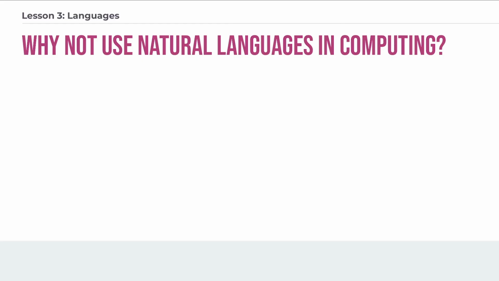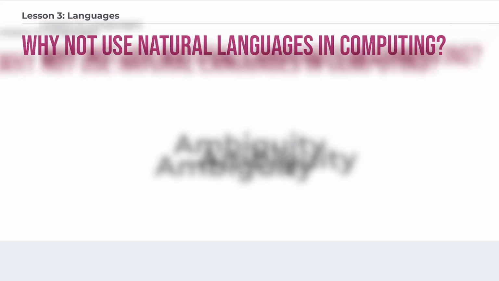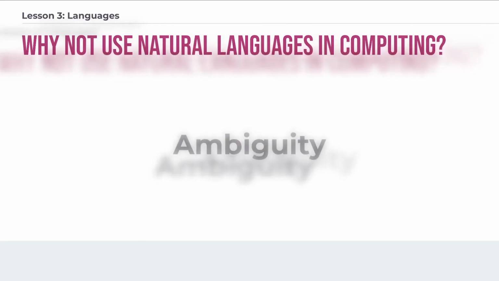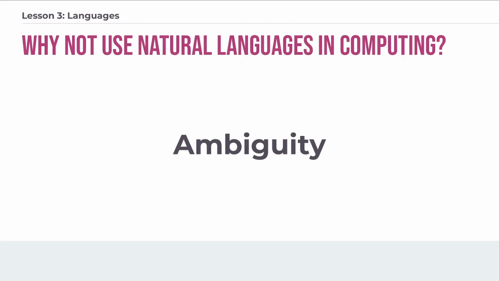So the question is, why wouldn't we use natural language if that's what humans are fluent in? It's what we think in, it's what we speak in, it's what we write in. Why wouldn't we use those to write computer programs? The problem lies in the fact that natural languages can be ambiguous, which means they can be unclear, or phrases can have multiple meanings, and you have to rely on context or your understanding of the person to know which meaning was intended. Computers need clear, precise instructions so that they execute exactly as intended.